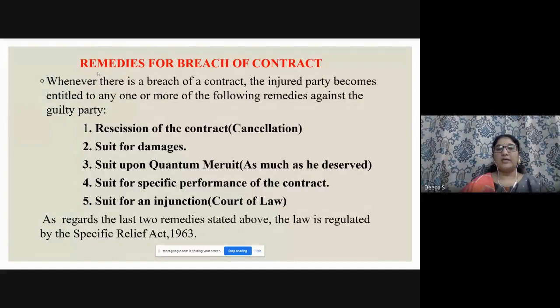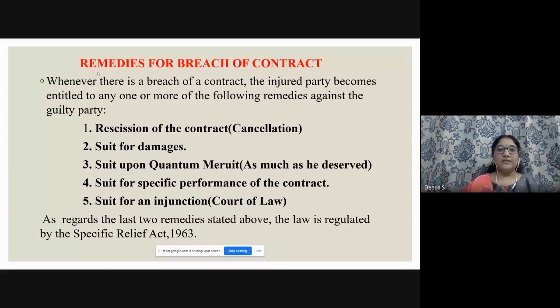Which means the person who is affected by the breach of contract can go for cancellation. You cancel the contract, because I think you will not perform it well. With the contract you are not ready to supply, so let me cancel my contract. Rescission is nothing but cancellation. Suit for damages: if through this contract either party has suffered some damages, he can make a suit for it.